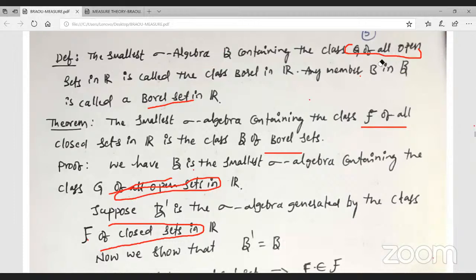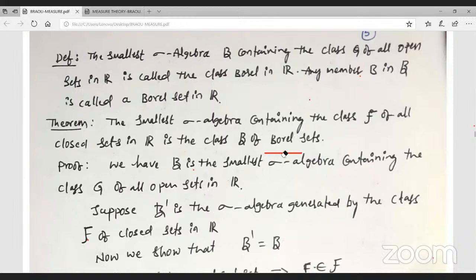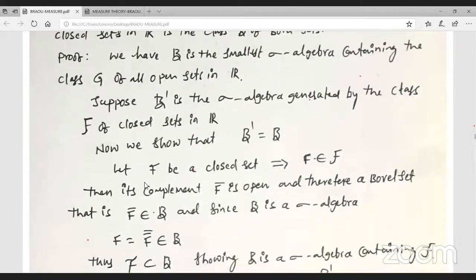And what about complementation? Here, complementation. F is a closed set belonging to the class F. Then its complement F bar is open.